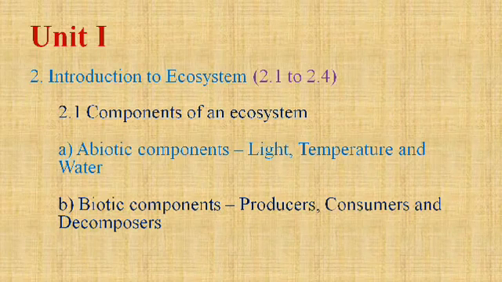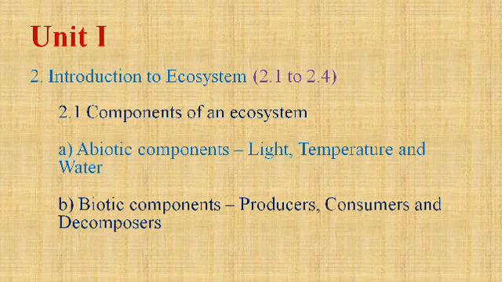Ecosystem is the smallest subunit of ecology. It may be as small as an aquarium or a small pond, or as large as an ocean. So we have to discuss the ecosystem. Ecosystem is the self-regulating unit of ecology, in which we can study the interrelation between animals and their environment. Every ecosystem consists of abiotic and biotic components.